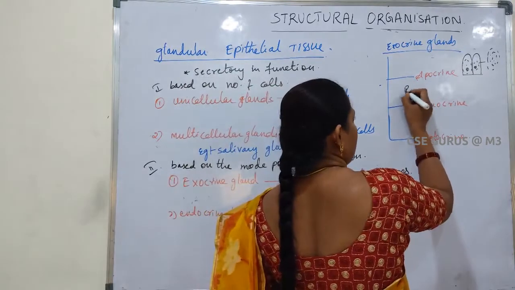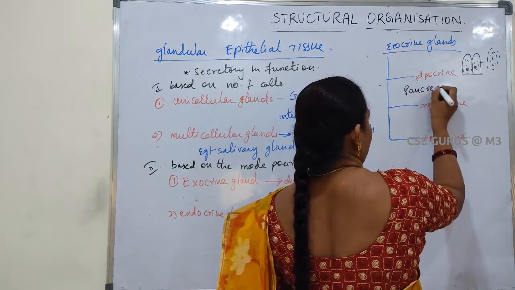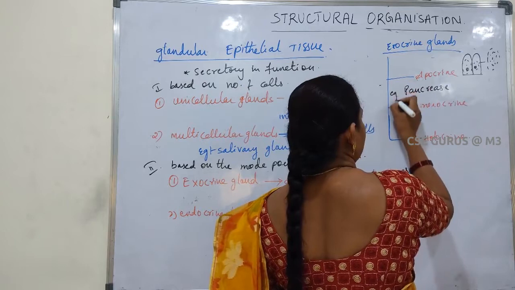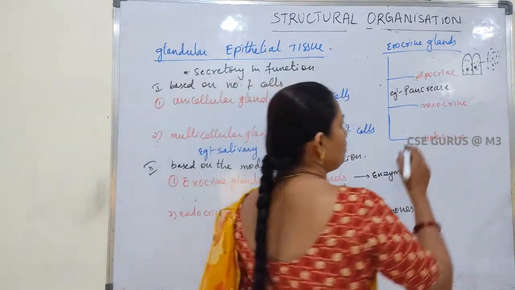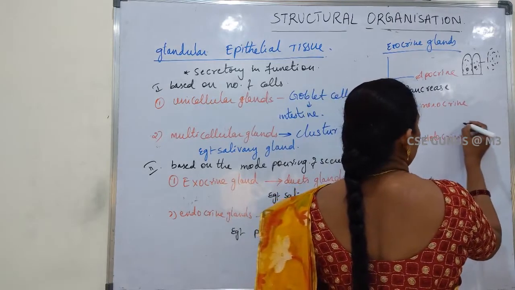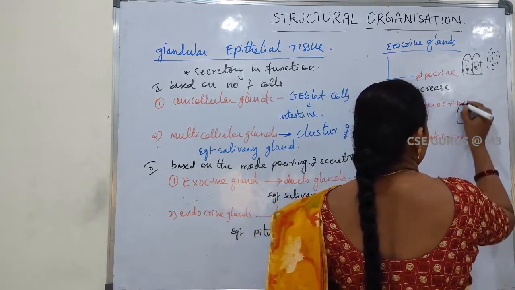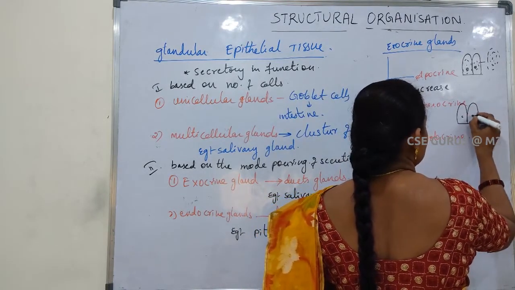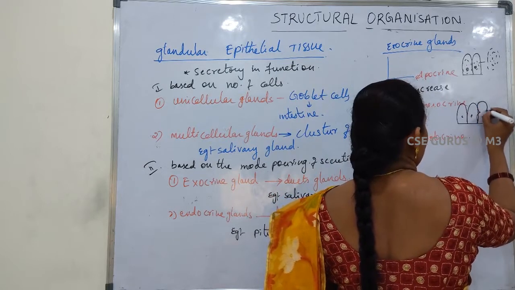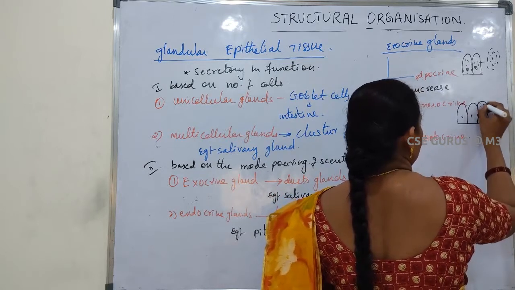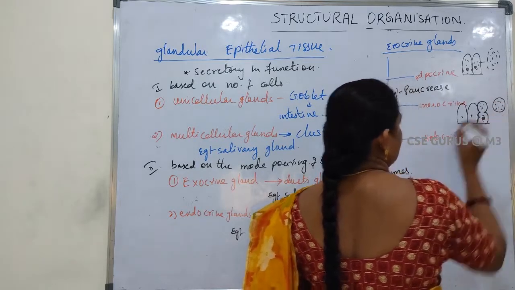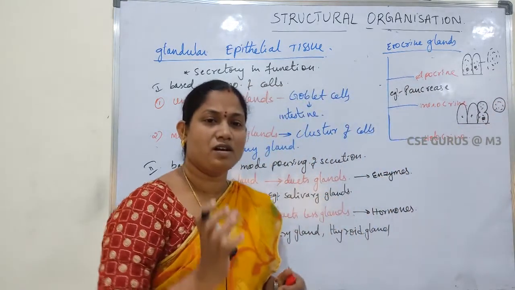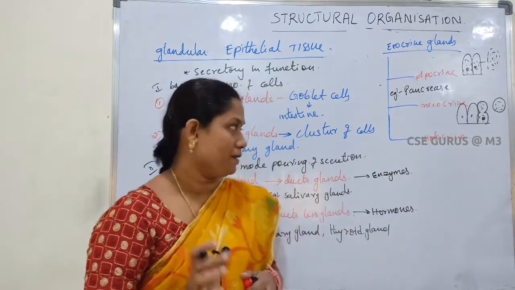For example, the pancreas. Next, merocrine means that during the secretion process, half of the cell part is pinched off along with the secretion.